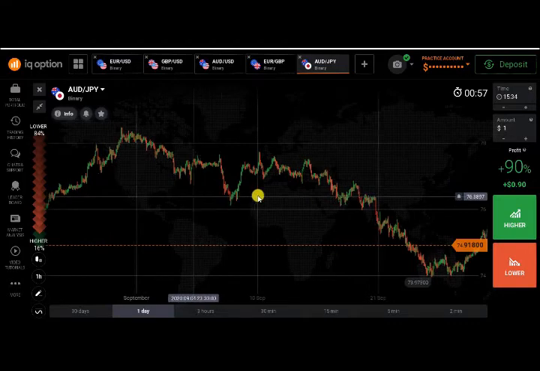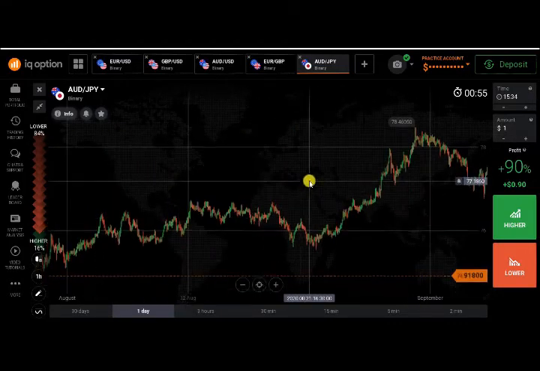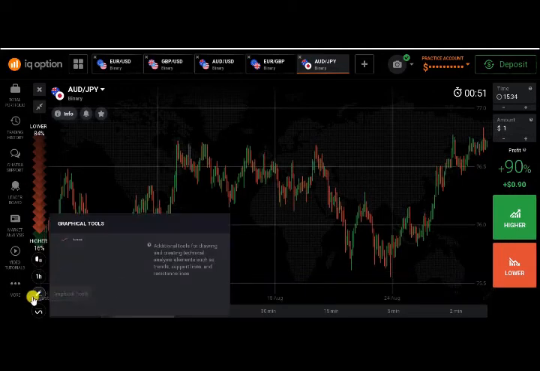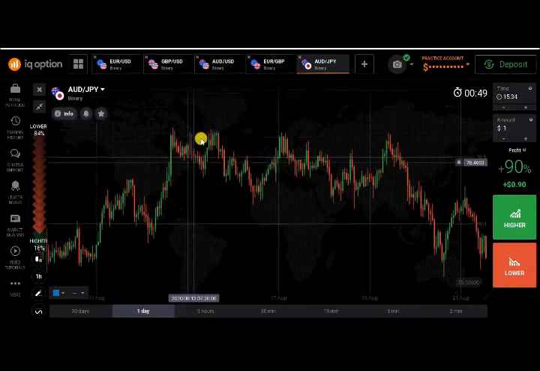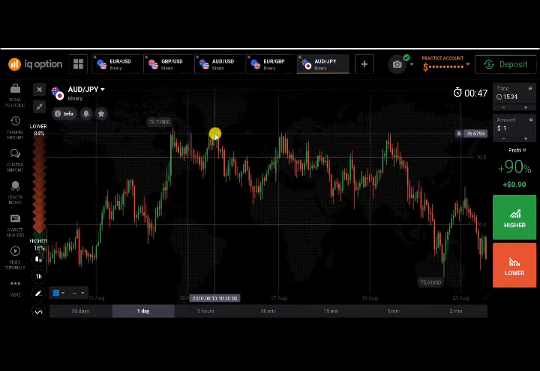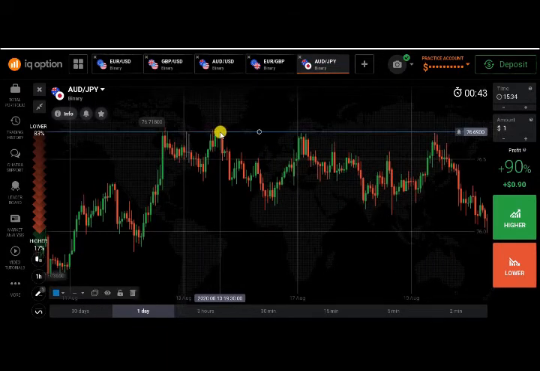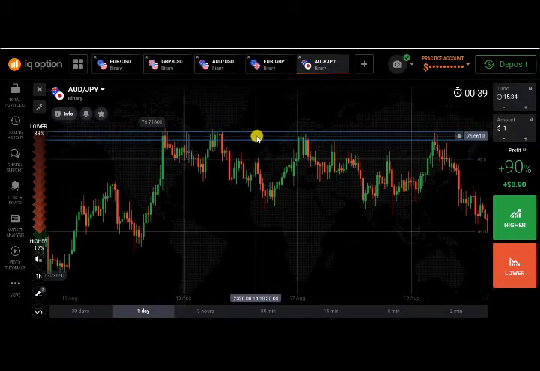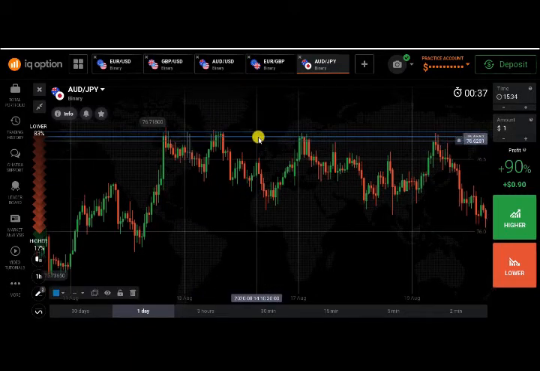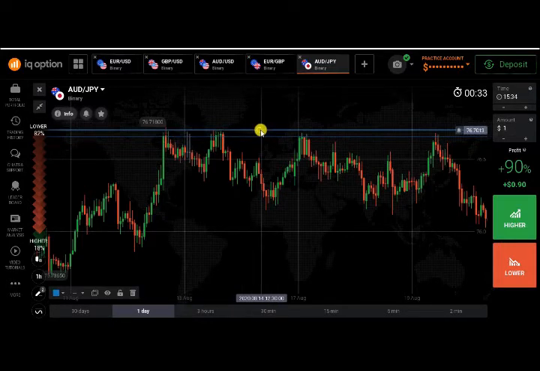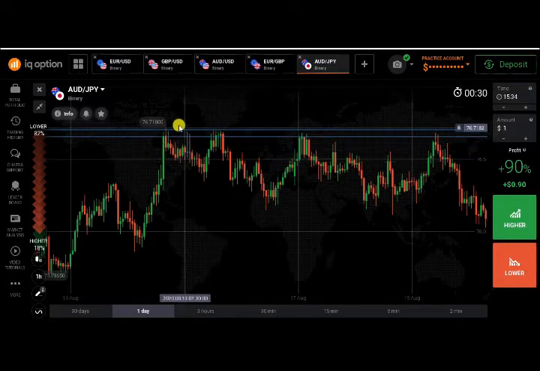Okay, here you can see this is a multiple rejection area. You know, support and resistance is an area, and this is a multiple rejection point.